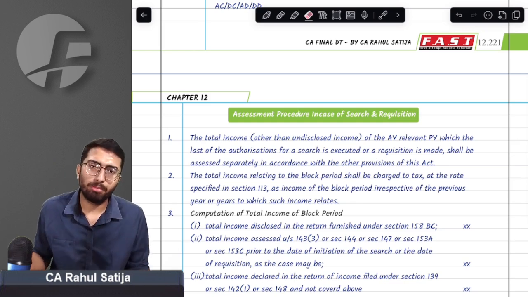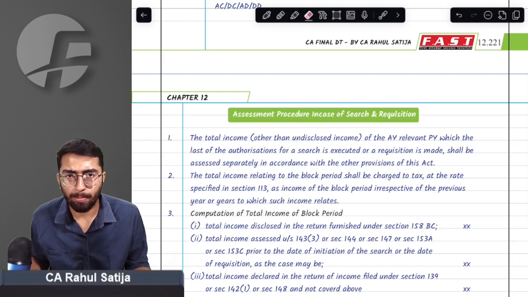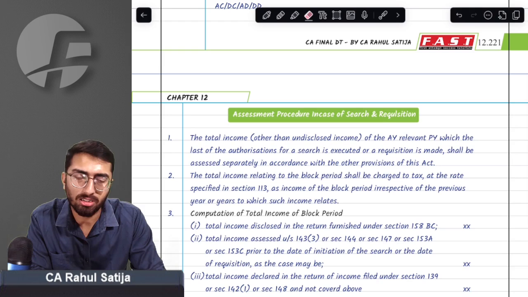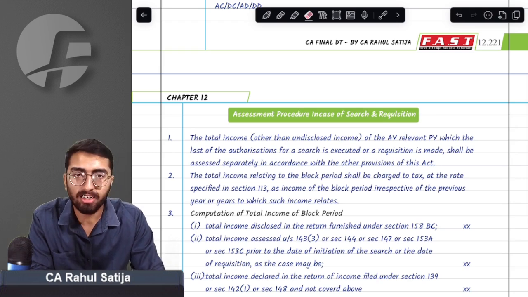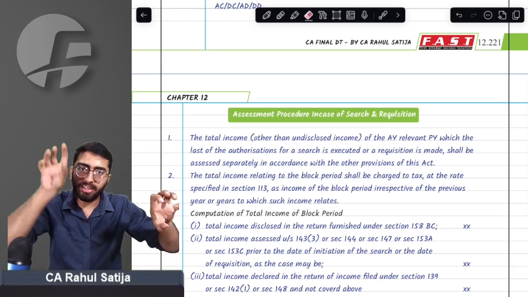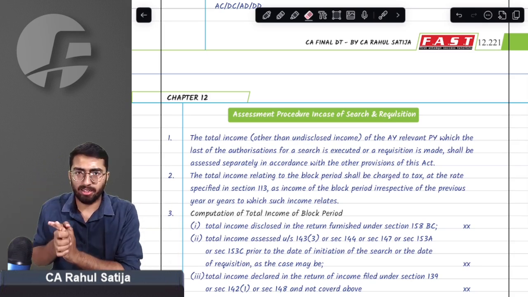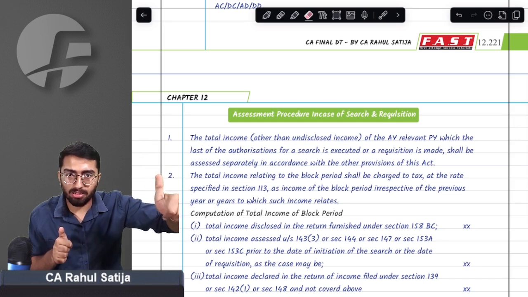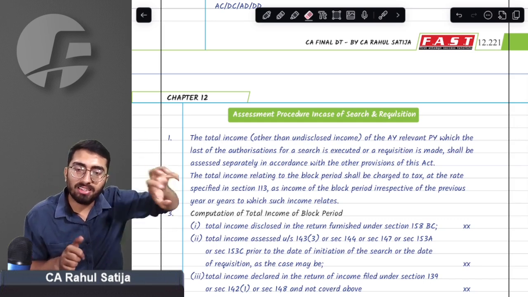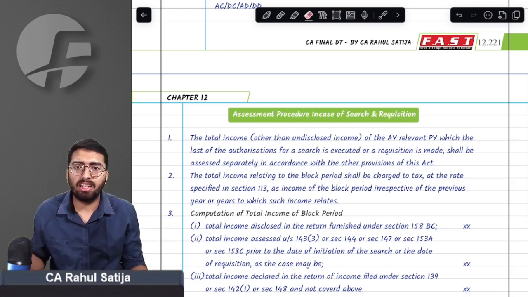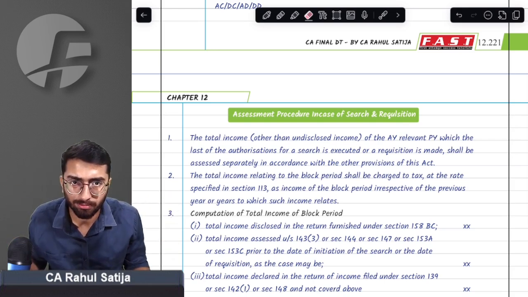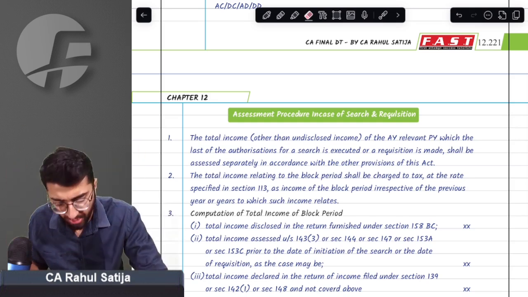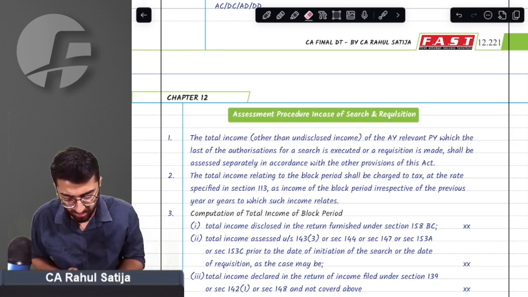The provision says something beautifully. You have to bifurcate the year of search in two periods. The first period will be the year in which the search is concluded, and the second will be the preceding 6 block period. Like, in previous year 24-25 the search was concluded in my premises. So previous year 24-25 has to be assessed separately, and the preceding 6 previous years have to be assessed separately. For that matter, how total income for that whole block period will be calculated, we have been given a formula.